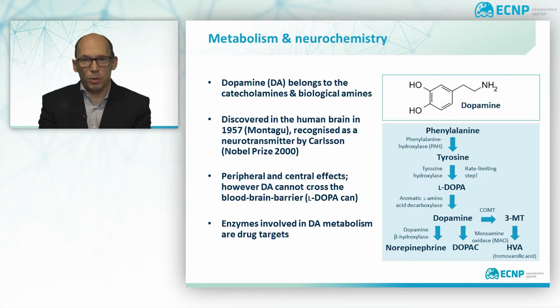The synthesis of dopamine begins with the essential amino acid phenylalanine, which is converted to tyrosine by PAH, forming the dopamine precursor L-DOPA. This is the rate-limiting step in synthesis. DOPA is actually an abbreviation which gave rise to the name dopamine, the amine which is derived from DOPA. L-DOPA, which can cross the blood-brain barrier, is then decarboxylated to dopamine in neurons. There are also other, however minor, synthesis pathways.